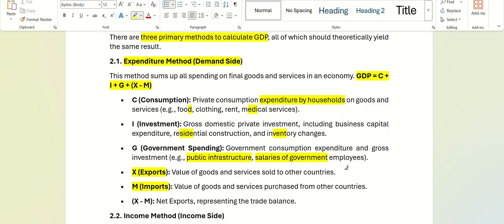However, we are taking net exports, that is, we are subtracting imports from it. So this type of tricky question can also be asked: out of all the following, which one is not an expense? Export is the value of goods and services that we sold to other countries. So this is one method, the expenditure method. So remember this formula, keep it in your mind.